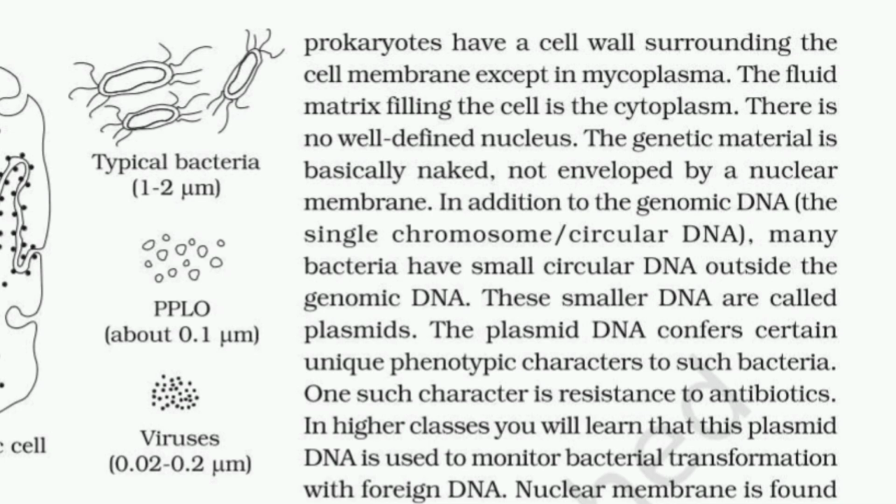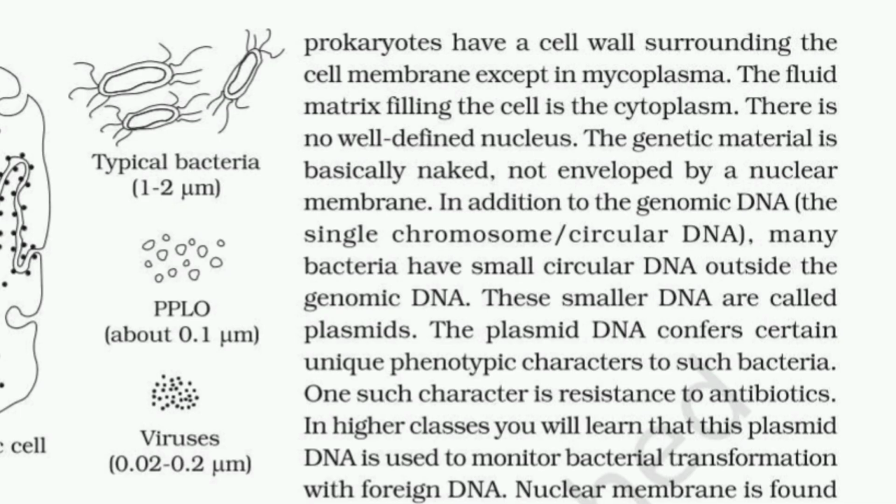The fluid matrix filling the cell is the cytoplasm. There is no well-defined nucleus. The genetic material is basically naked, not enveloped by a nuclear membrane. In addition to the genomic DNA, a single chromosome, circular DNA is also present. Many bacteria have small circular DNA outside the genomic DNA. This smaller DNA is called plasmids.